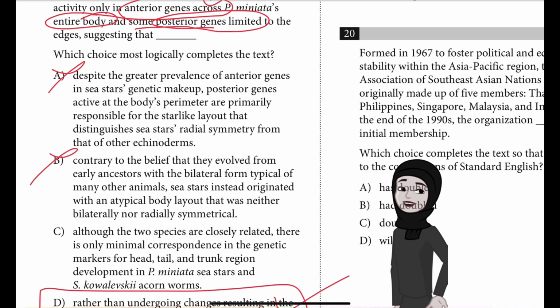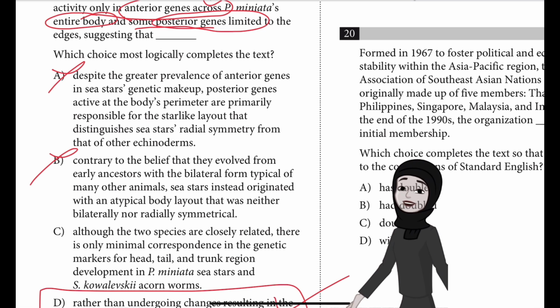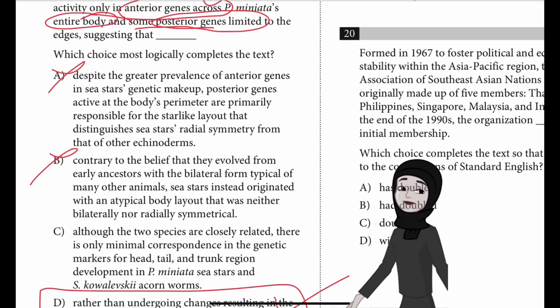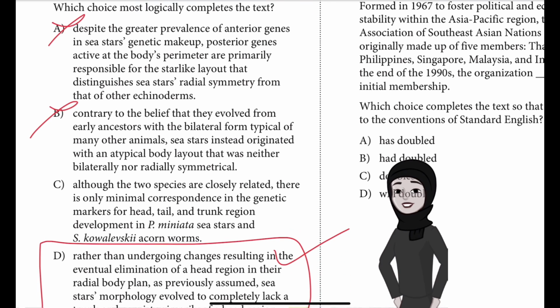Choice B is incorrect because the text doesn't suggest that the idea that sea stars evolved from an ancestor with bilateral symmetry is incorrect, describing the bilateral origin as known, and doesn't address any body plans other than those with radial or bilateral symmetry. The text strongly suggests that rather than revealing something about sea stars' origin, Formery et al.'s findings contradict the assumption that the current body plan of sea stars is headless. So that is getting contradicted. First, they think it is headless, but actually, as per the genes, it is having only the anterior genes.